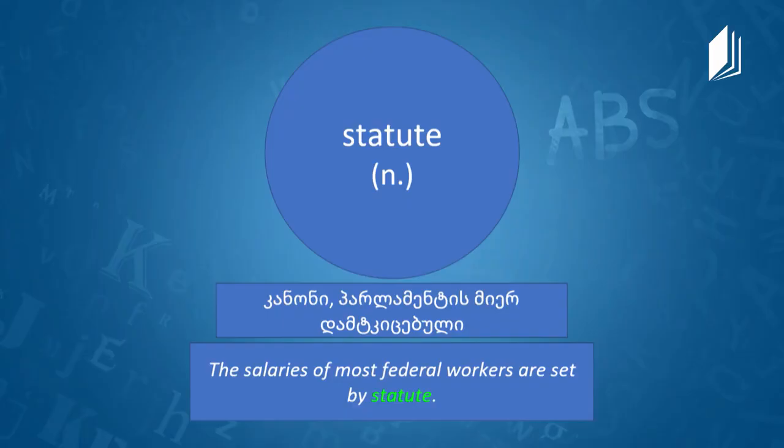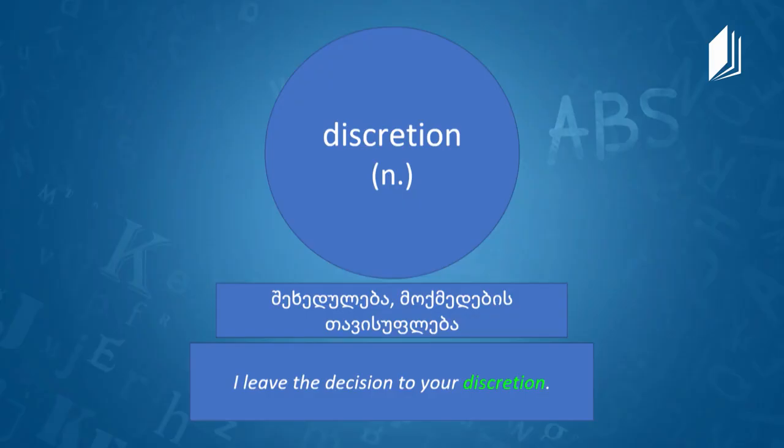Okay, and here we have an example. The salaries of most federal workers are set by statute. So the government has decided by law what salary they can take. Okay, right. And I think that we have one more word. One more word. And this is? Discretion. Discretion is a noun, and in Georgian it is shecheduleba.